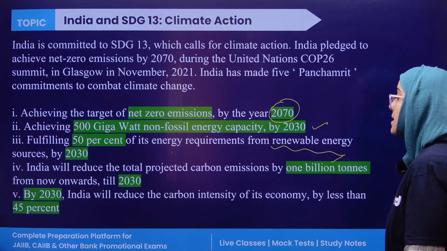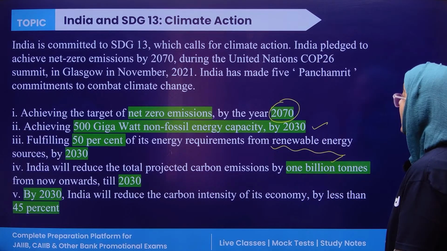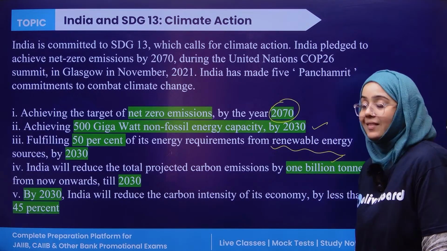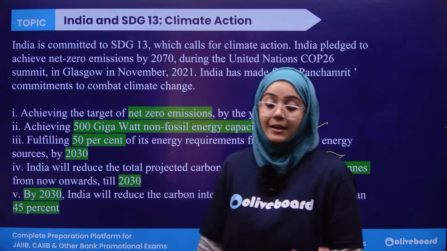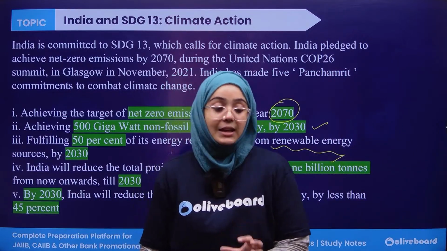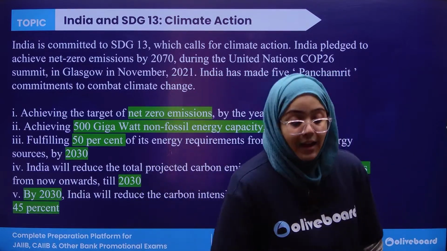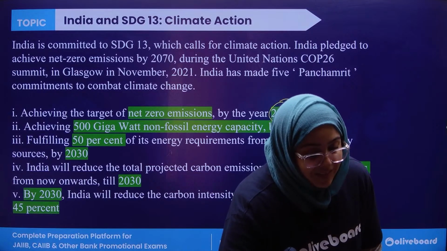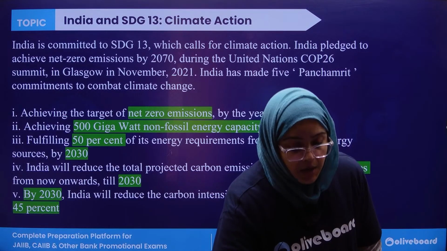Lastly, by 2030, India will reduce the carbon intensity by less than 45%. So these are the important commitments which India has given towards the climate action, towards the sustainable goal 13.